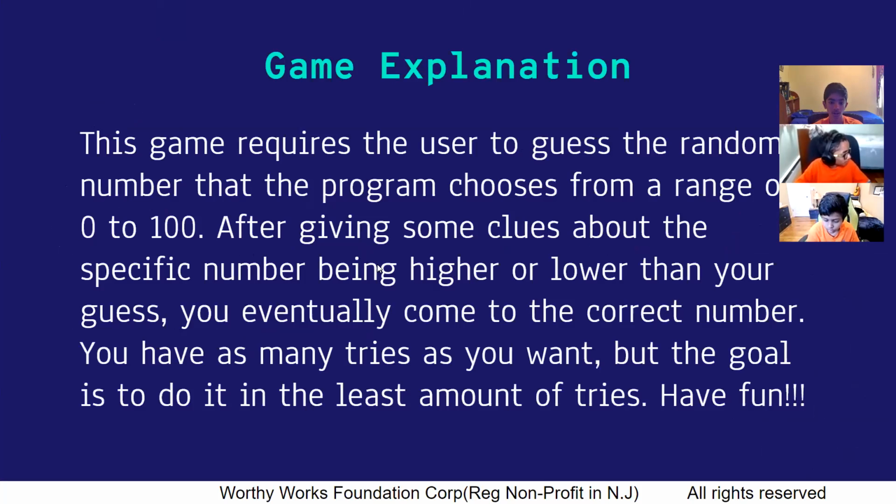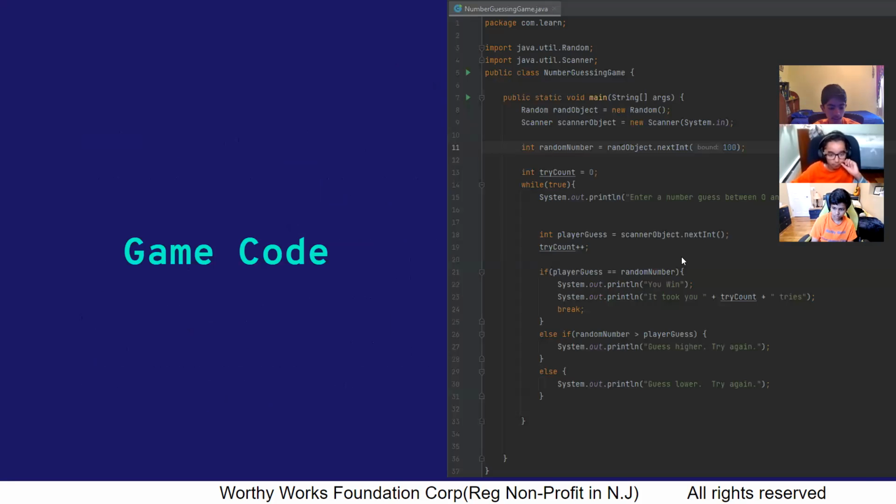Okay. So this game requires the user to guess the random number that the program chooses from a range of 0 to 100. And depending on what you put in, the program will tell you to either guess higher or lower. And eventually you will be able to guess it, but the goal is to get it in the least amount of tries. So this is a game code.